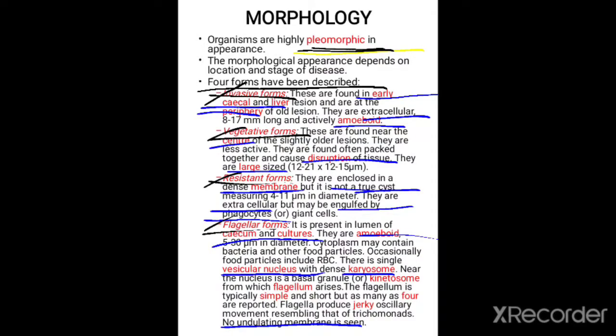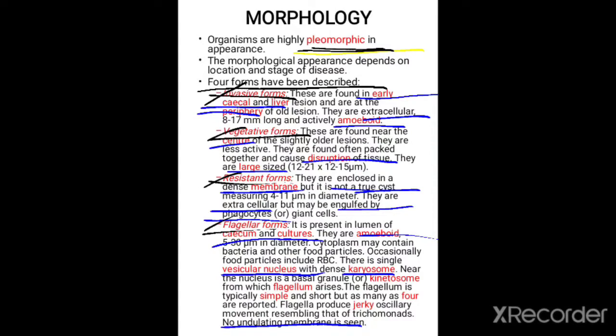When it comes to the vegetative forms, they are found near the center of the slightly older lesions, and they are less active, cause disruption of the tissue, and are large in size. Resistant forms are enclosed in a dense membrane, and they are also extracellular and may be engulfed by phagocytes or giant cells.